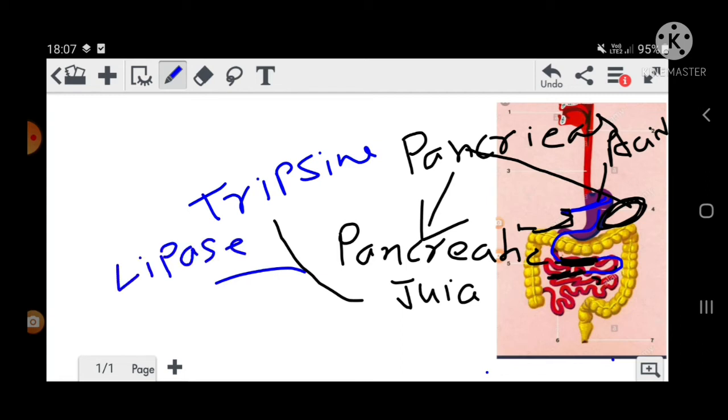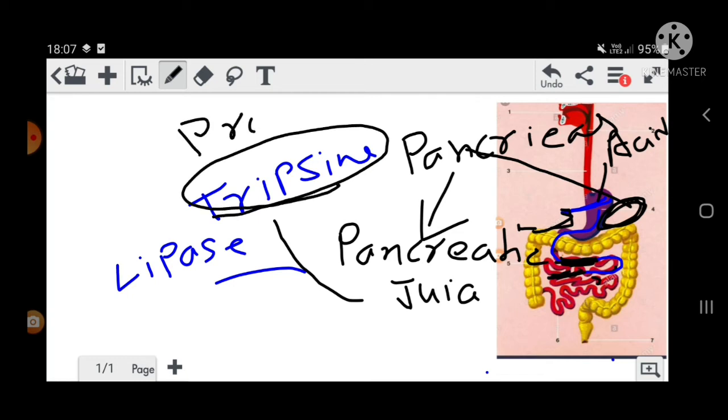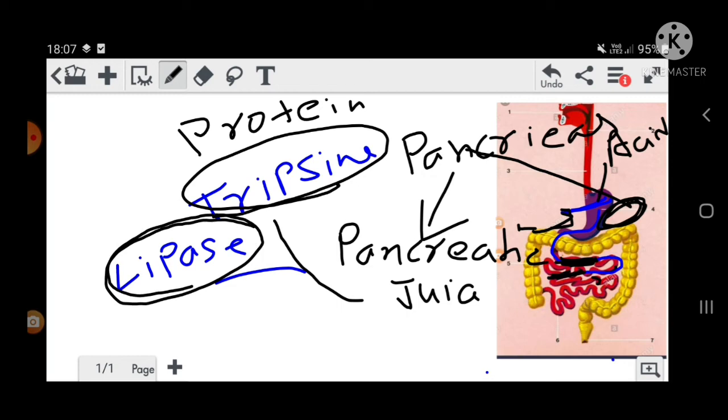Trypsin will help in the digestion of protein, and lipase will help in the digestion of fat.